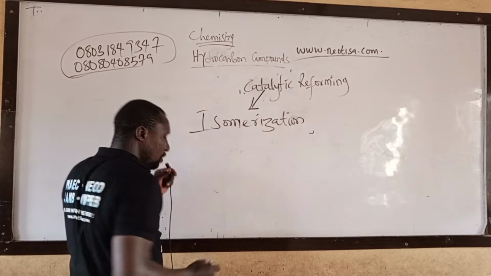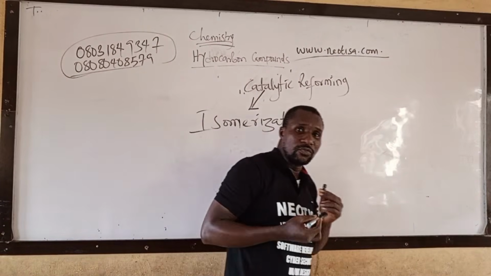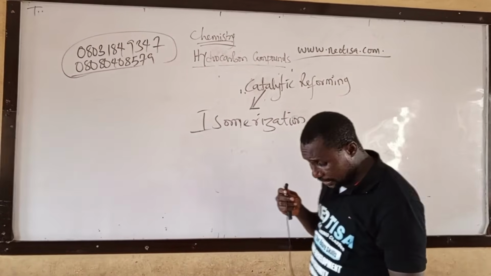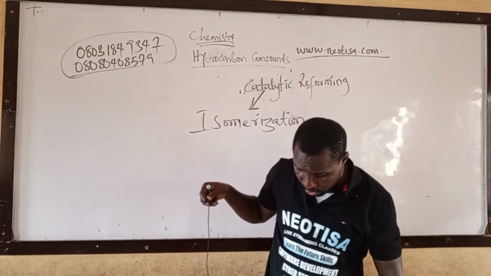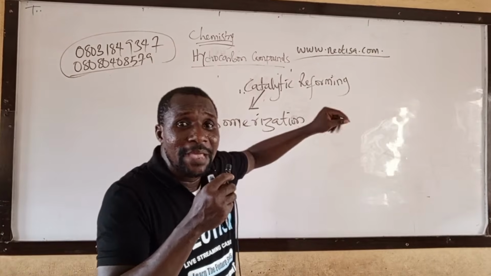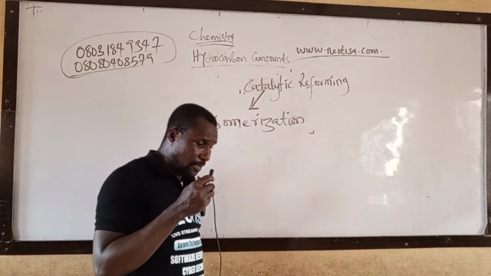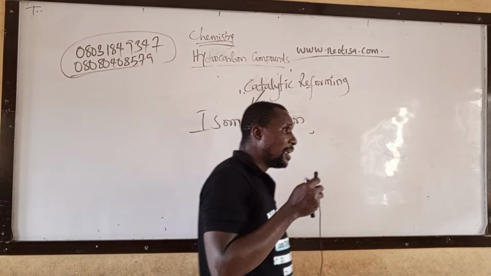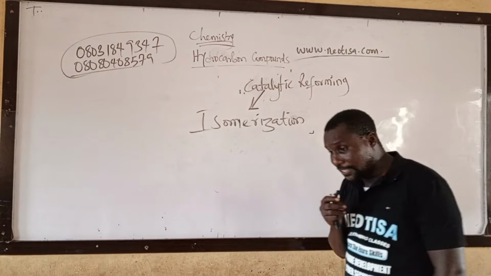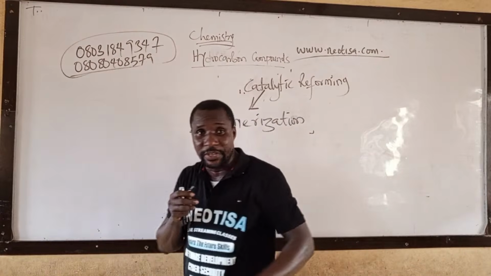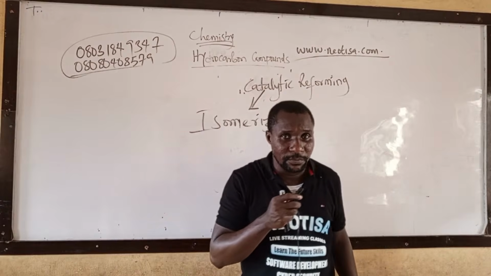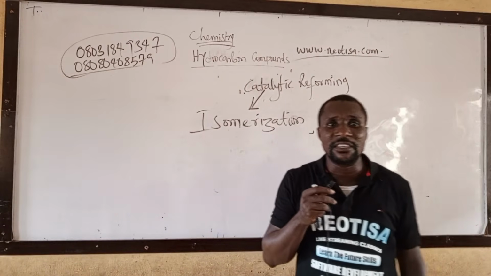The reaction is there in your past question. I will explain that. They will ask you, which of the following is an isomerization process? Catalytic reforming.